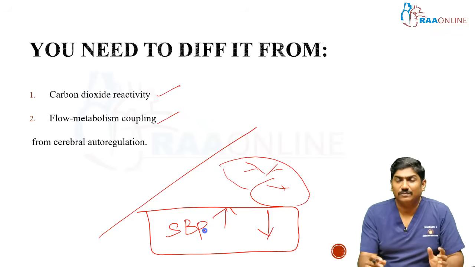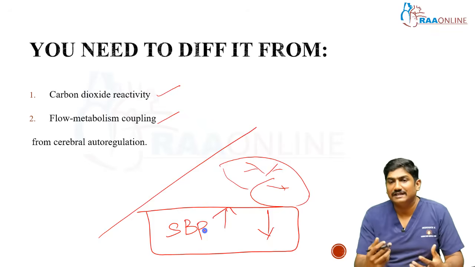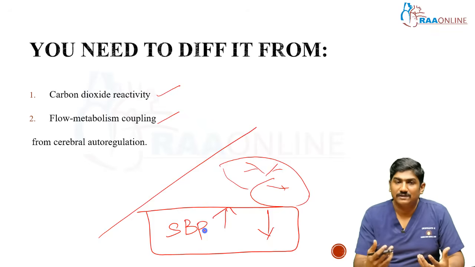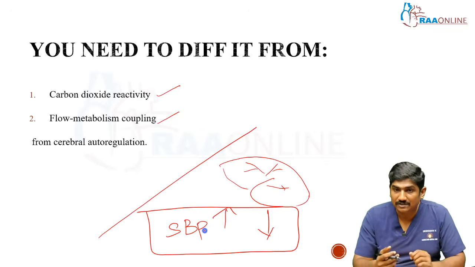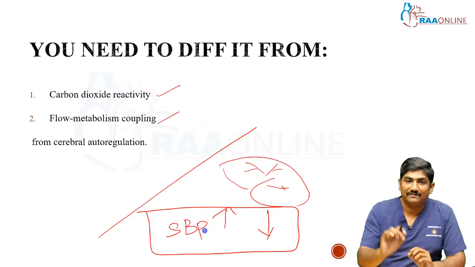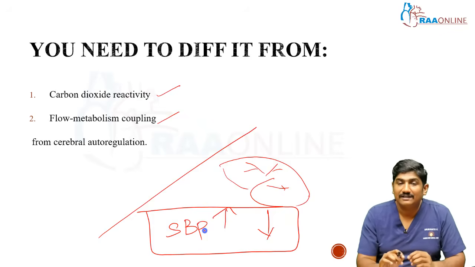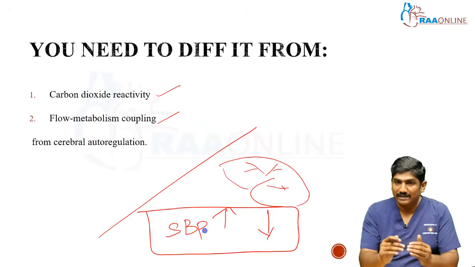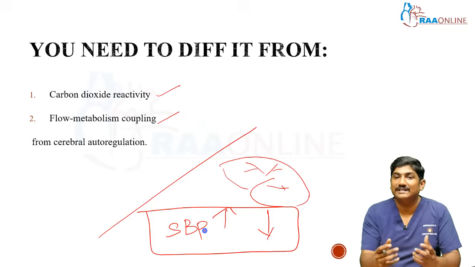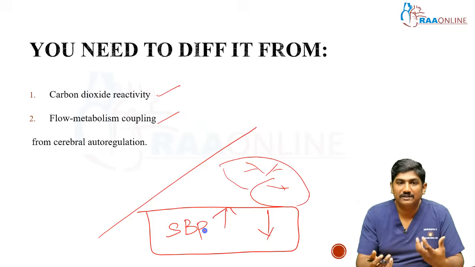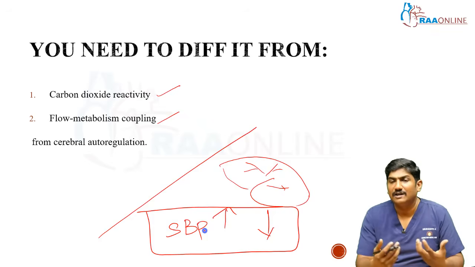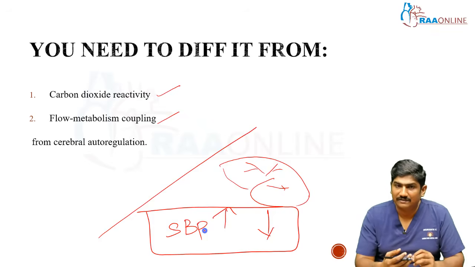Possibly, dear emergency physicians, you would have intubated a patient and the patient is having an edema in the brain or there is a bleed in the brain. You feel the ICP is on the higher side, the patient might have a midline shift. So what will we set the ventilator for? You will set the ventilator to decrease the CO2, right? You will not allow CO2 to build up. At least you will maintain eucarbia, 35 to 45. Why do you maintain eucarbia? What's wrong if the CO2 is 50 or 55?